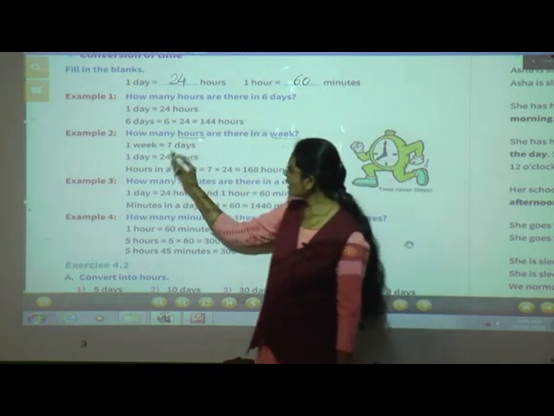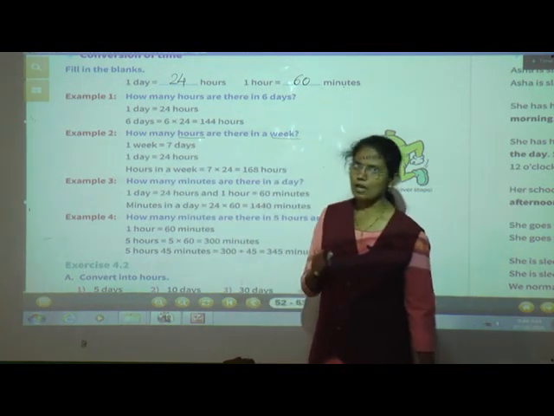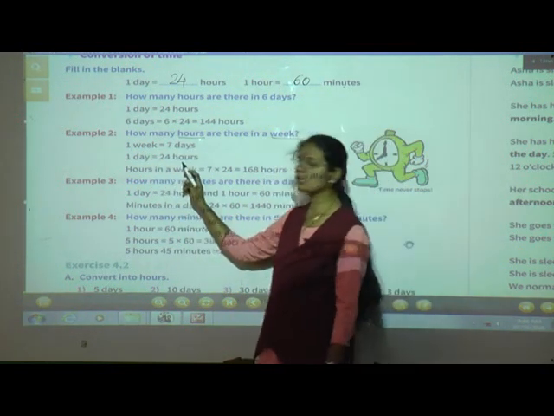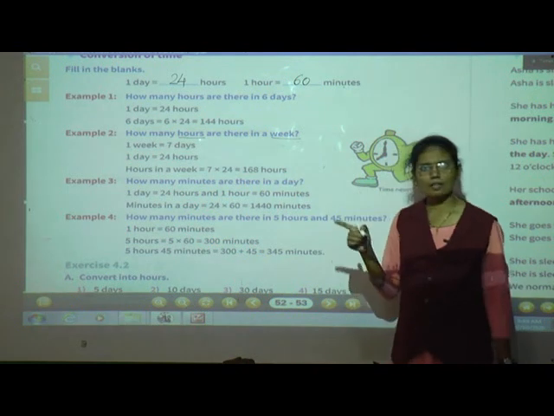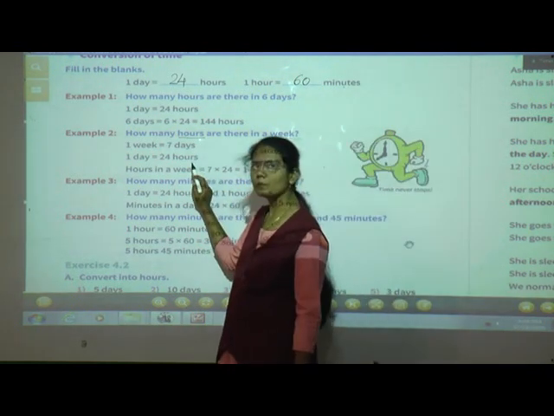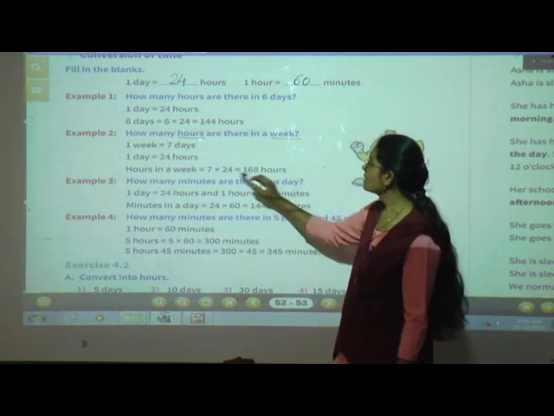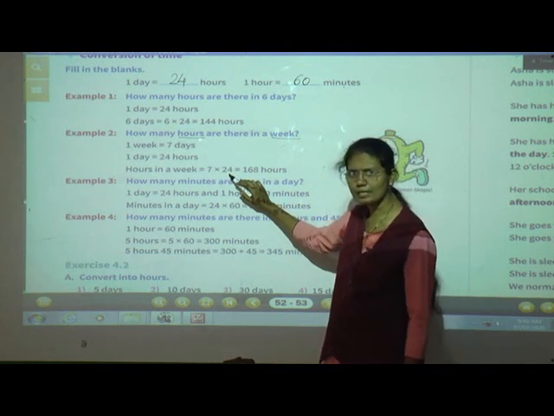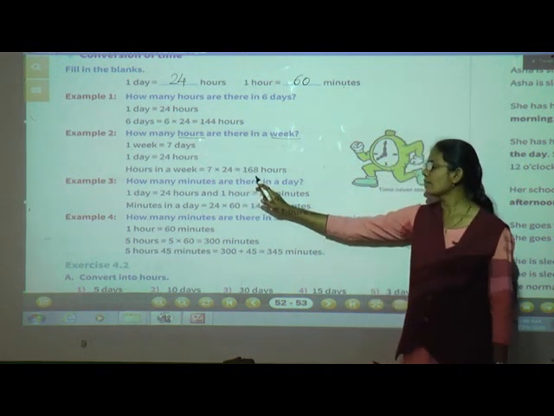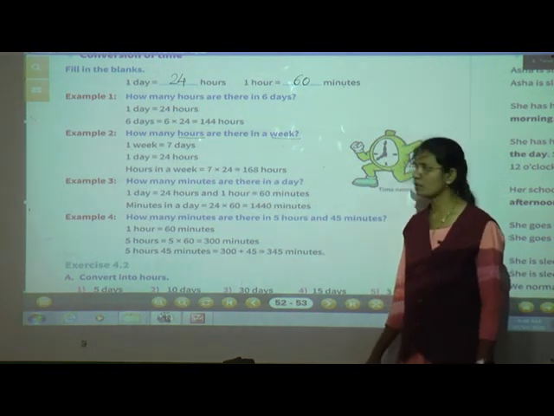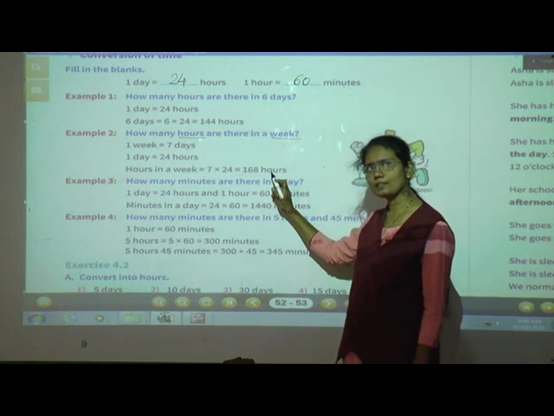Now here we got 7 days. These days we will first convert into hours. So 1 day is equal to how many hours? 24 hours, because we have to convert into hours. So 1 day is equal to 24 hours. Now hours in a week is equal to 7 into 24, because there are 7 days in a week. So 7 into 24 is equal to 168 hours. So in a week there are 168 hours.